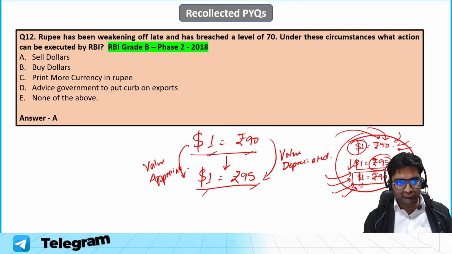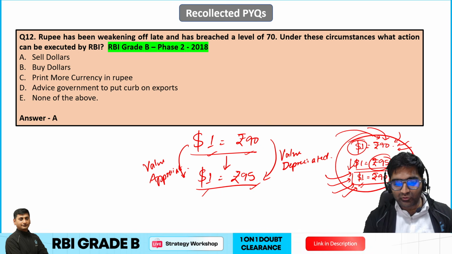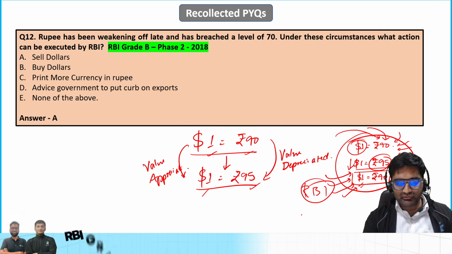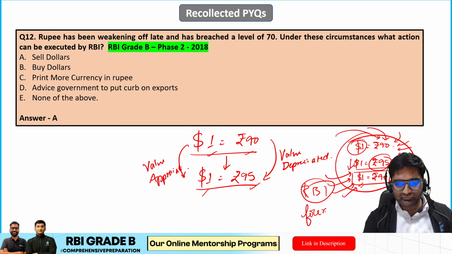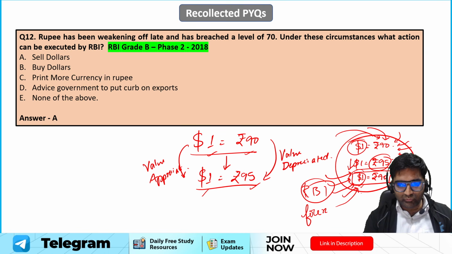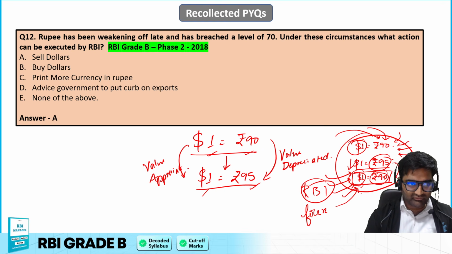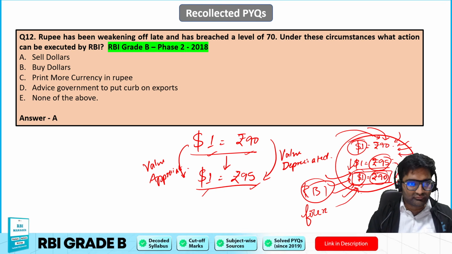So the correct answer over here is that we are going to sell some of the dollars. RBI will be using its own forex reserves and selling these dollars into the economy so as to increase the supply of these dollars and thus decrease their demand. And as that happens, the price of the dollar reduces. I hope that is very clear. So it is absolutely the right answer over here.